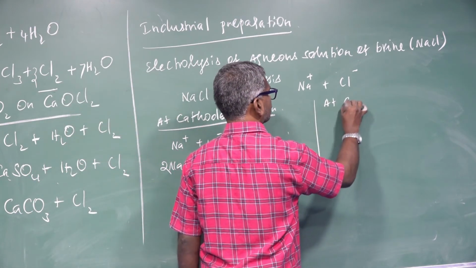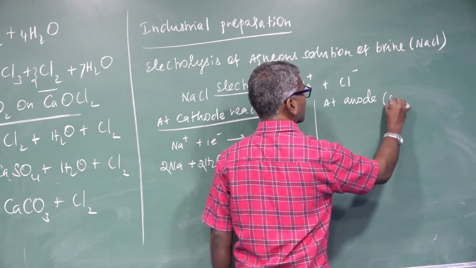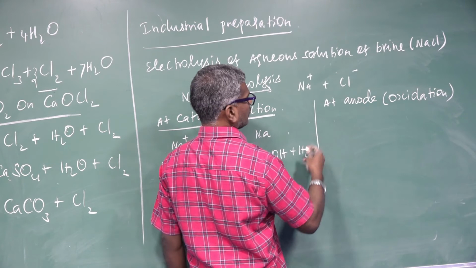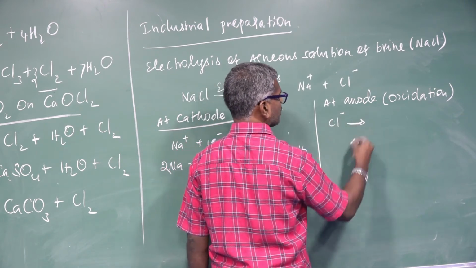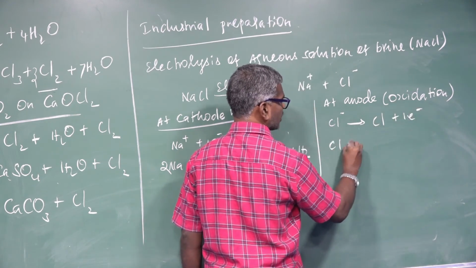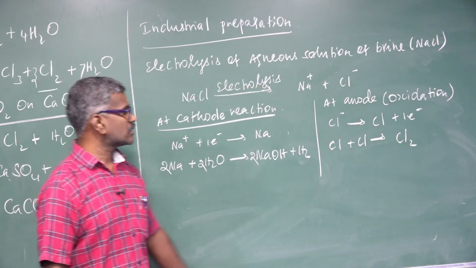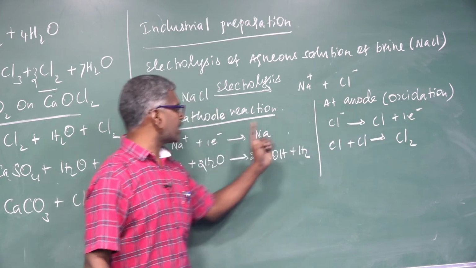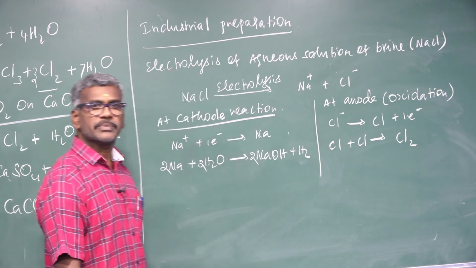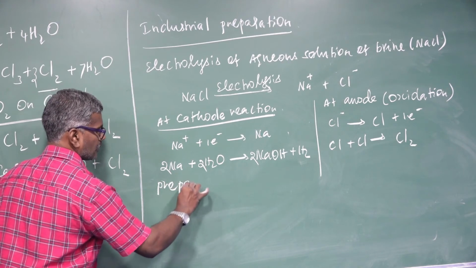At the anode, what reaction takes place? Oxidation takes place. Chlorine, oxidation means what? Loss of electron. The electron is lost. This chlorine reacts with one more chlorine because of instability to form a chlorine molecule. One more question may be asked: so chlorine is liberated at the anode, not the cathode. Here chlorine is liberated at the anode. Next, preparation of bromine.